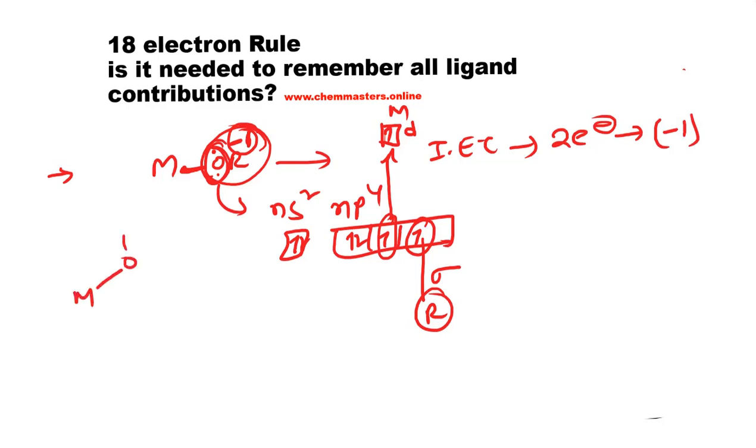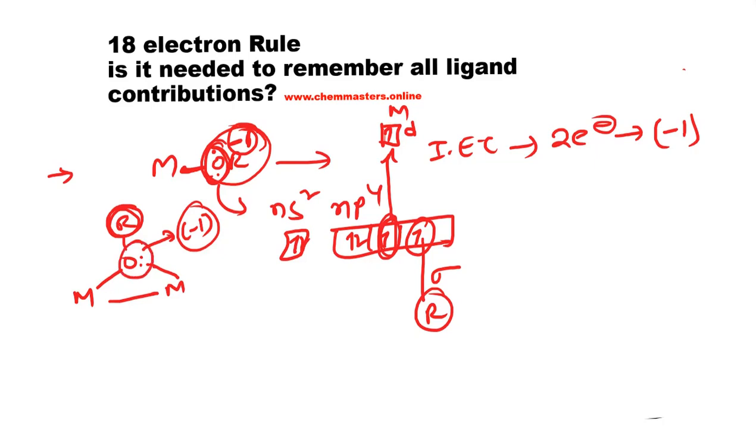Now just take another example. Here we have 2 metals, right? And here oxygen is coordinated with the two metals. In this case, if the alkyl group is there on the oxygen, then only one unpaired electron is there. The oxygen always has the -1 oxidation state, so the formal charge on the oxygen is -1.